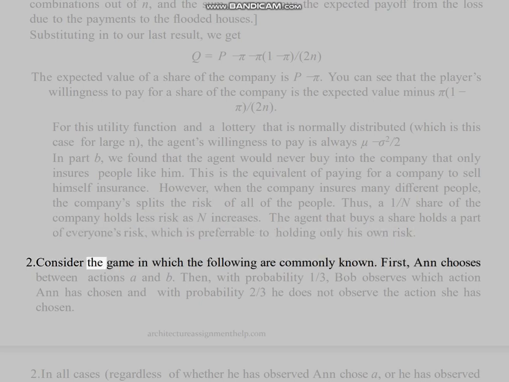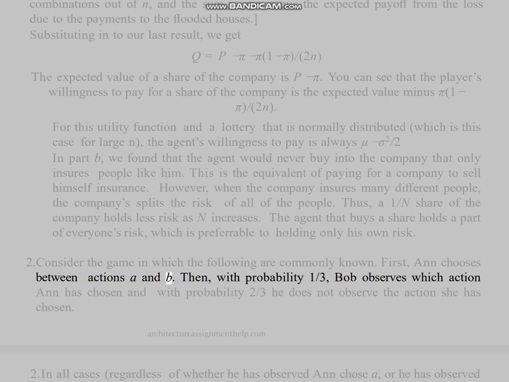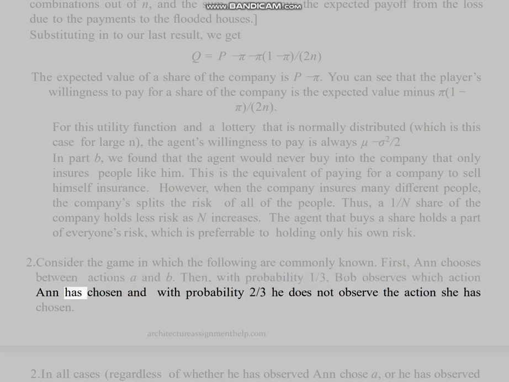2. Consider the game in which the following are commonly known. First, Ann chooses between actions A and B. Then, with probability 1/3, Bob observes which action Ann has chosen, and with probability 2/3 he does not observe the action she has chosen.